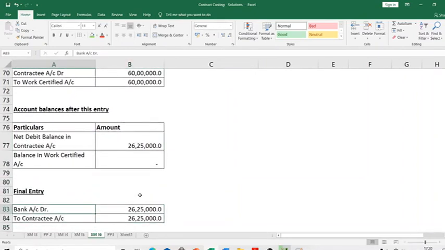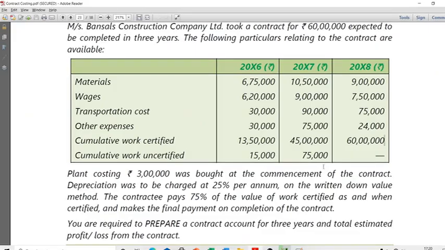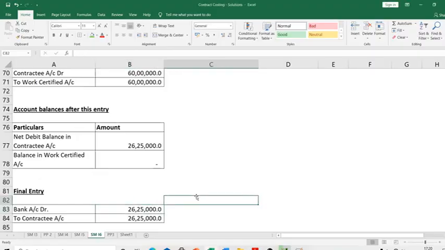The final entry is bank account debit to contractee. Whatever is remaining, he'll pay. The question tells me anything remaining, he'll pay. See, he makes the final payment on completion of the contract. He pays this, then you will get your entire amount.